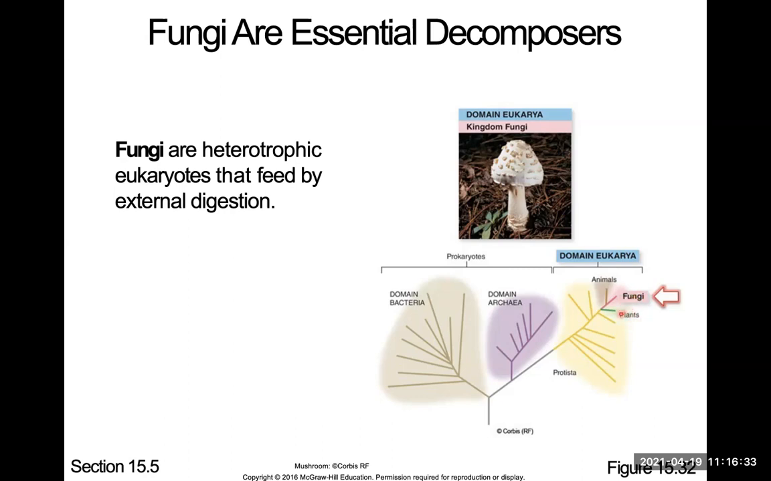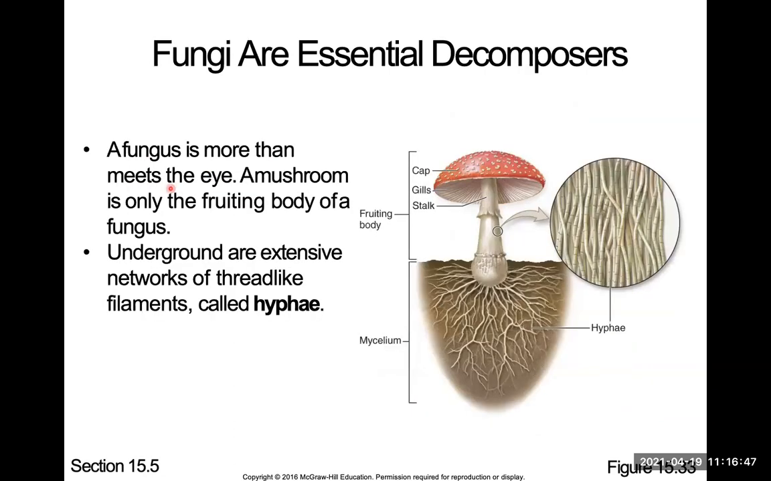Next chapter is plants. Fungi are eukaryotes, they are heterotrophic, and they feed by decomposing other matter. So they are decomposers and heterotrophic. Most people probably know fungus as this growing mold. This is not the fungus. This is just a fruiting body. This is the fungus. Most of the fungus is underground.